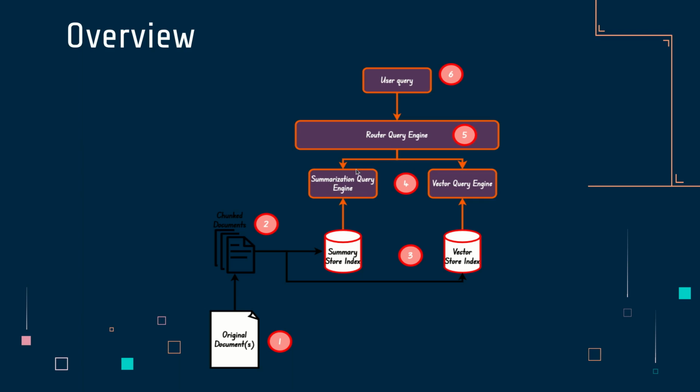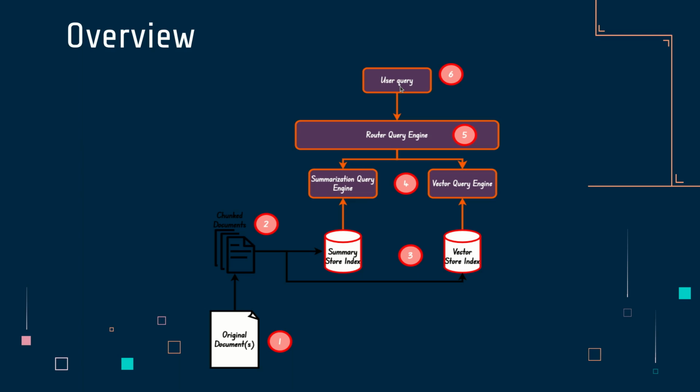So it's going to look at the descriptions of these tools and see, okay, I have this question of providing a summary of the LoRA research paper. Which of the tools can I use that can help provide a summary of the LoRA research paper? In this case, the summary tool is going to be efficient. So it's going to route that question to the summary query engine, which is going to provide us an answer and then return the answer back to the user.